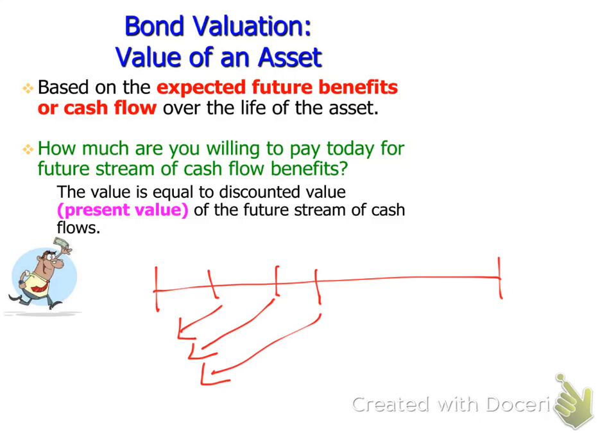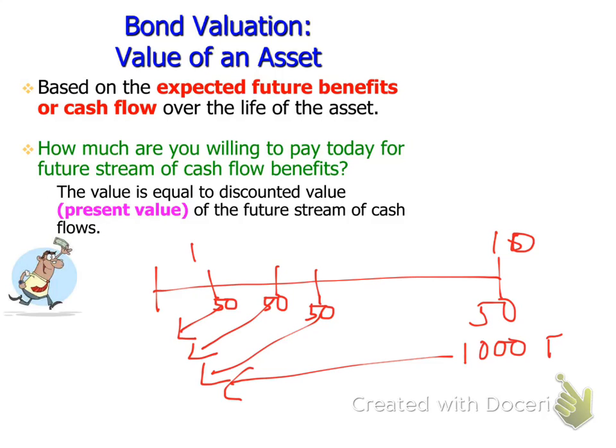Let's say I know that every year I'm going to receive 50 ringgit, from year 1 until year 10, and at the end of year 10, I will receive a par value of 1,000. All this is the future benefit. When I convert this future benefit to today's value, how much is it worth? This is what we call the valuation of the bond. This value is equal to the discounted value, or the present value.